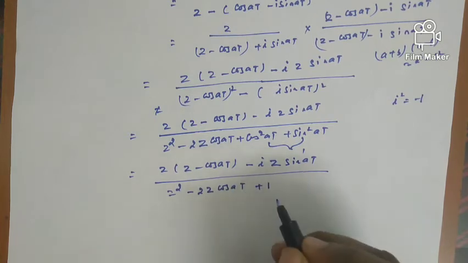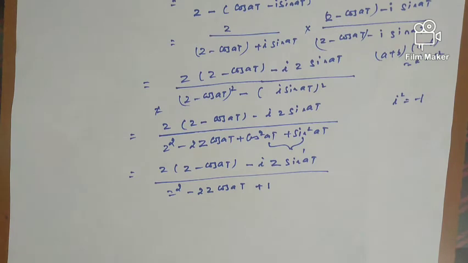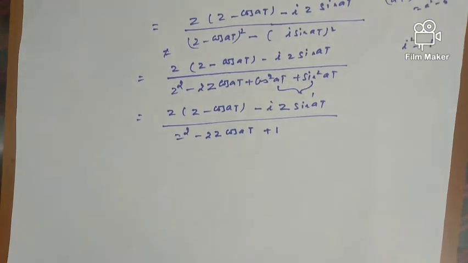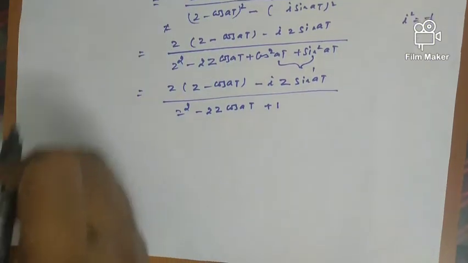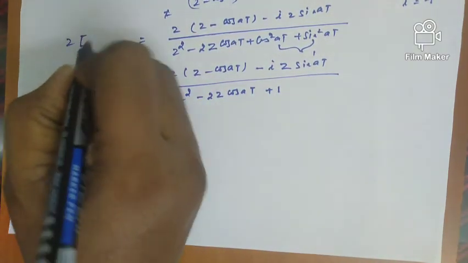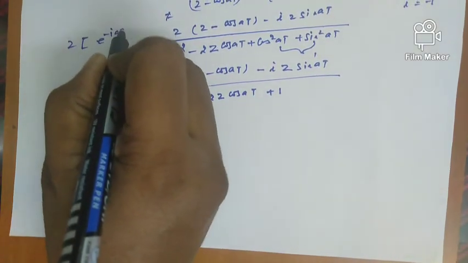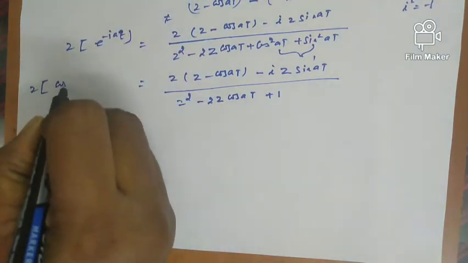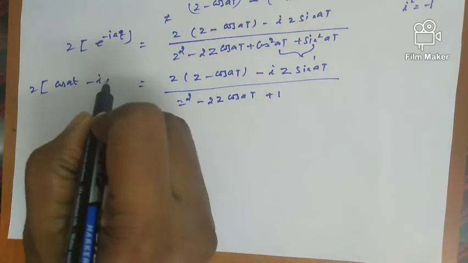Okay, so after this what we are going to do is we are going to equate the real and imaginary parts on both sides, because in our left hand side we are having Z of, what is our left hand side? Left hand side is Z of e power minus i a t. So while we are expanding this, Z of cos a t minus i sin a t.